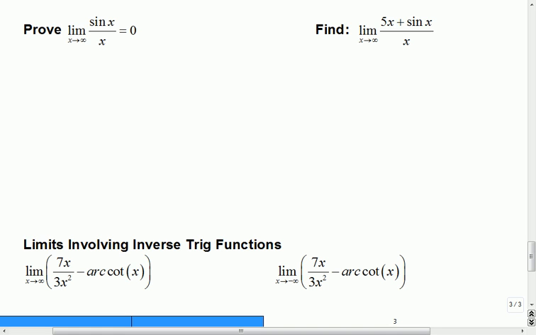Think about those two graphs. As x gets very, very large, compare that to the sine of x. What's the biggest thing that sine x has to compete with? 1. So it's like x pulls out a 10, and sine x is like, haha, I have a 1. I can't compete. There's nothing I can do to compete. x pulls out 100, and sine x still only has a 1.